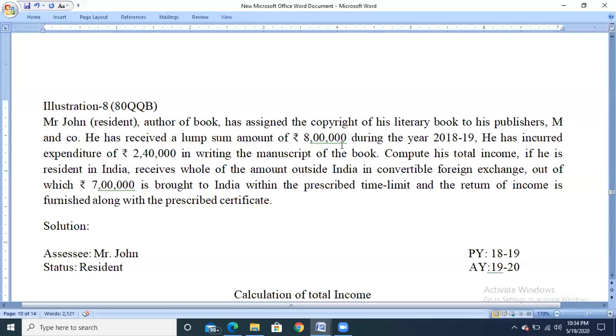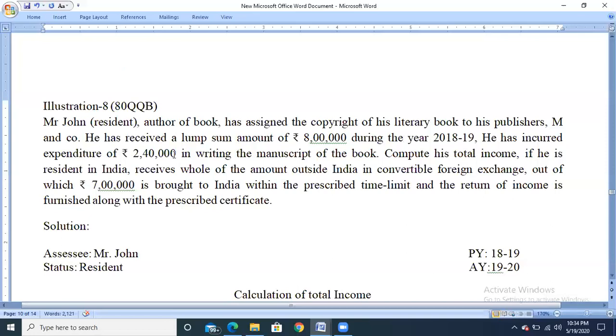If he is receiving the lump sum amount directly, we have a separate format for that. And if he is receiving the royalty amount percentage-wise, up to 15% only is exempt. More than that we cannot take into consideration. Here they have clearly mentioned that the assessee has received the amount as a lump sum of rupees 8 lakh. So that is the royalty income during 2018-19.